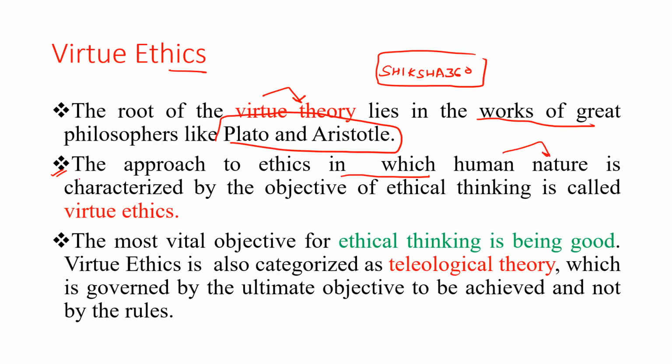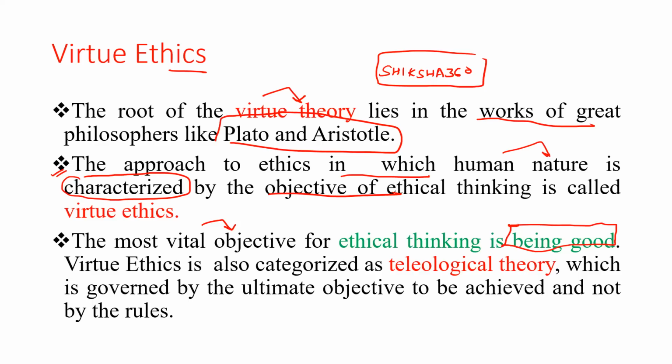The most vital or important objective for ethical thinking is being good. Directly, straightforward, they will ask this type of question: which is the most important objective for ethical thinking? It is being good.